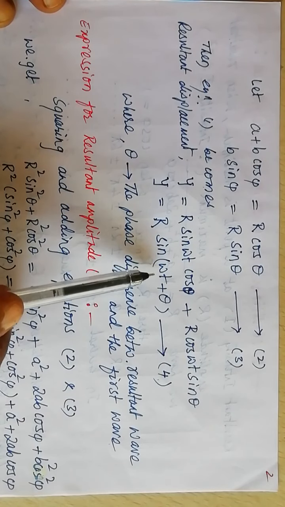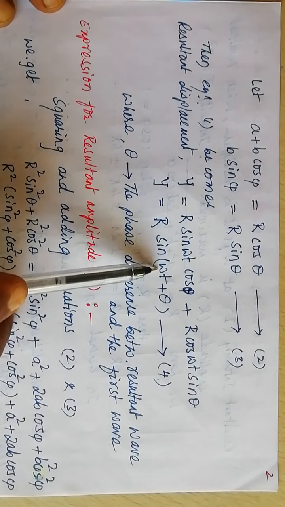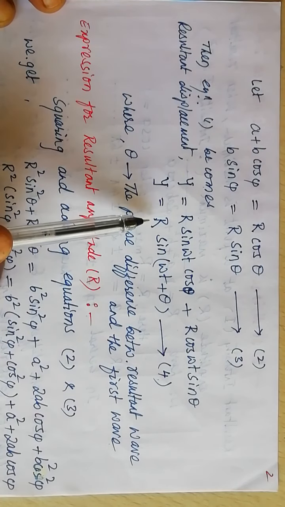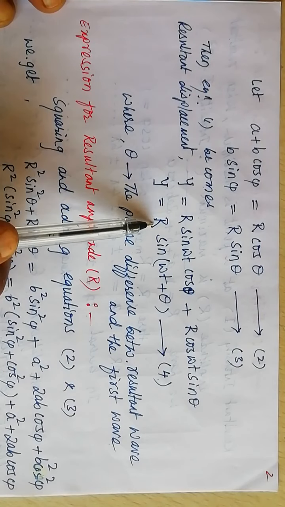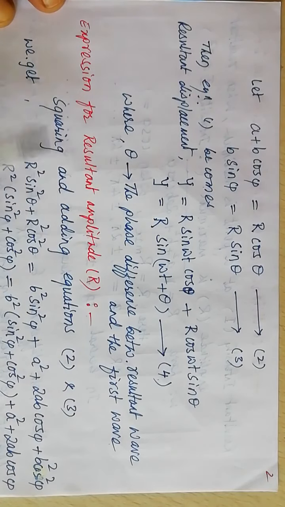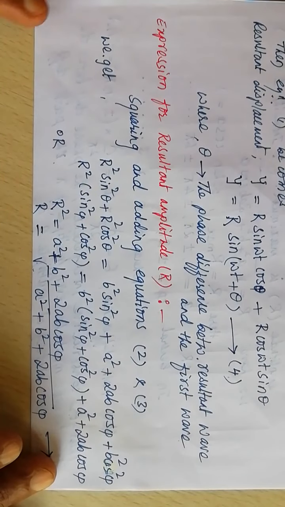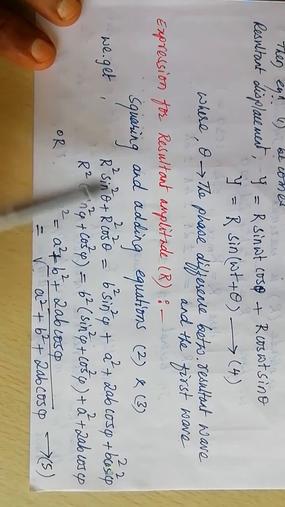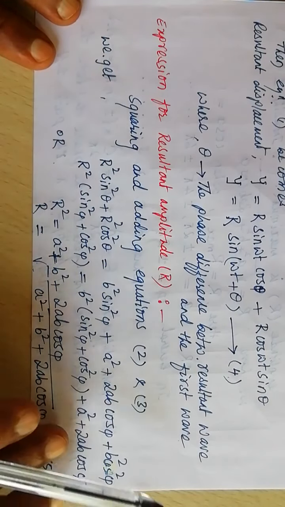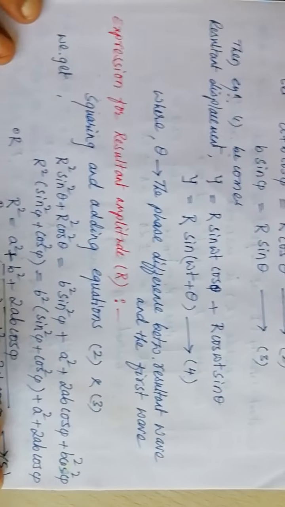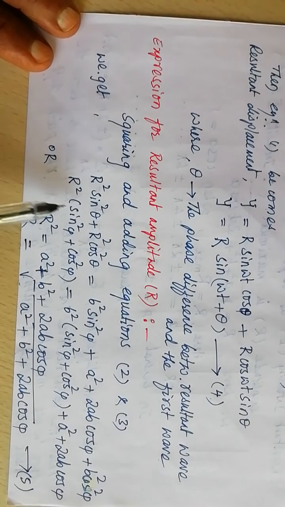When two waves arrive at a particular point at a time t, angular frequency remains the same. Angular frequency of a resultant wave is the same as the angular frequency of the individual waves. Only the amplitude of the wave changes. The expression for resultant amplitude: squaring and adding equations 2 and 3.